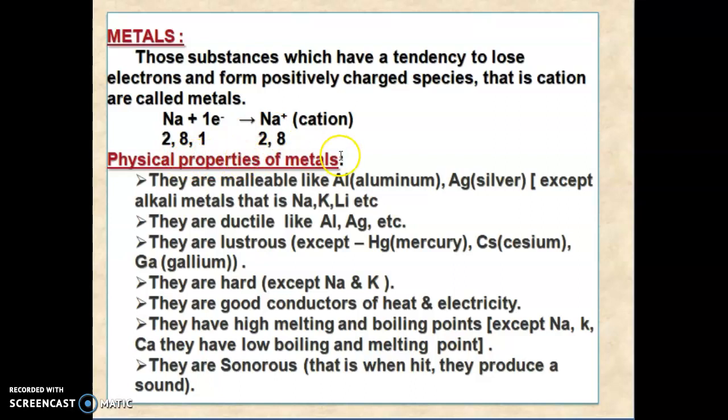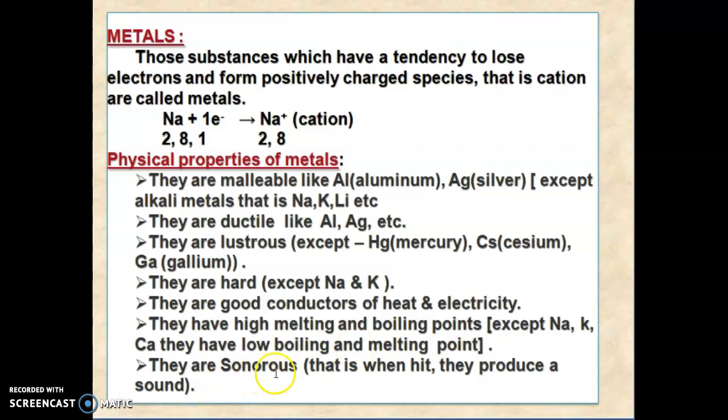The physical properties of metals: they are malleable, like aluminium and silver, except the alkali metals, that is sodium, potassium, lithium, etc. They are ductile, like aluminium, silver, etc. They are lustrous, for example mercury, cesium and gallium. They are hard except sodium and potassium, because they are soft. They are good conductors of heat and electricity. They have high melting and boiling points except potassium and sodium.